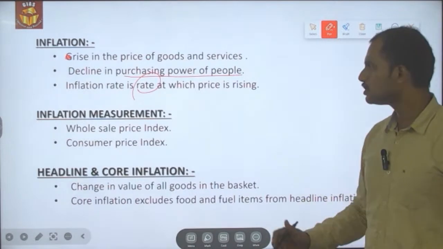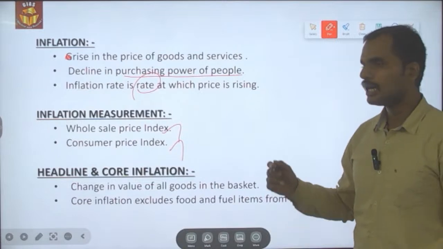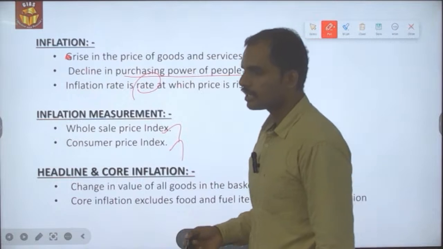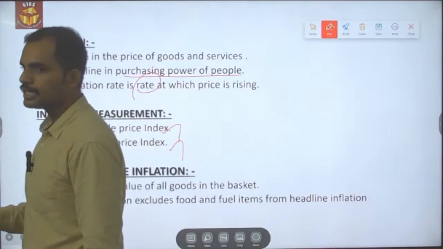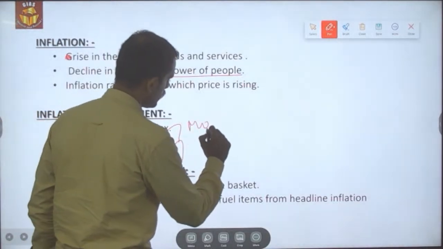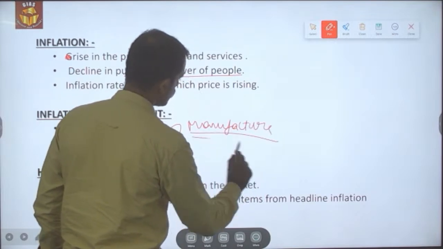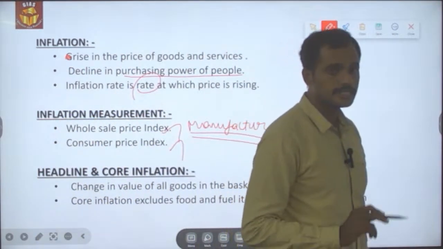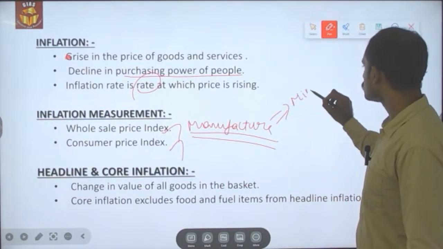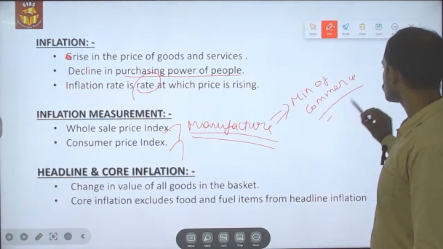So how inflation is measured is, it is measured by two types of index. One is the wholesale price index, another is the consumer price index. Wholesale price index is a basket of goods whose weightage is given according to the transactions made at the wholesale level. In that, the manufactured goods are given higher weightages. The wholesale price index is released by the Ministry of Commerce. And similarly, the consumer price index,